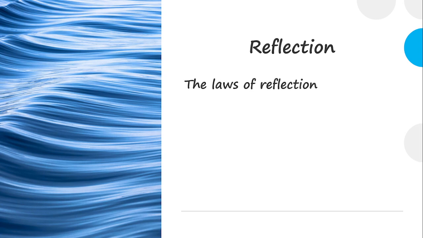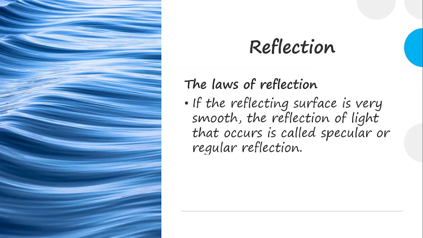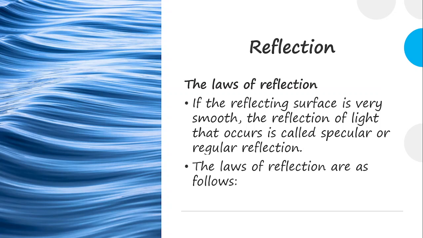The laws of reflection. This reflection has various laws. These laws imply that what is happening is what we call reflection. If the reflecting surface is very smooth, the reflection of light that occurs is called specular or regular reflection. So we have to know that if the reflecting surface is smooth, the reflection of light that occurs is what we call regular reflection or specular reflection. The laws of reflection include as follows. Now let's see the various laws of reflection.